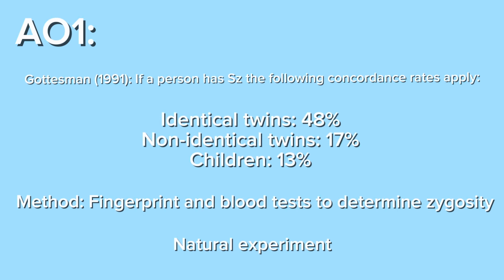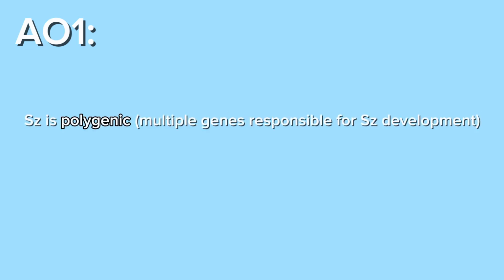the IV. So the conclusion of Gottesman's study was that the more genes the person shares with the sufferer, the more likely they are to have the disorder. All this suggests that there may be a genetic basis for schizophrenia. Another bit of theory here for you. Schizophrenia is thought to be what we call polygenic. Essentially what that means is lots of different genes contribute to the increased risk of developing it.